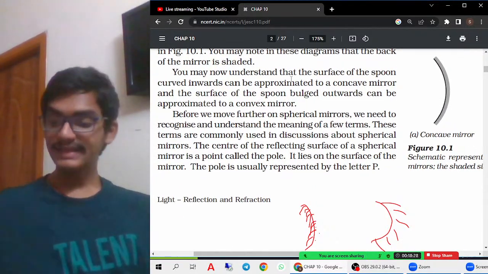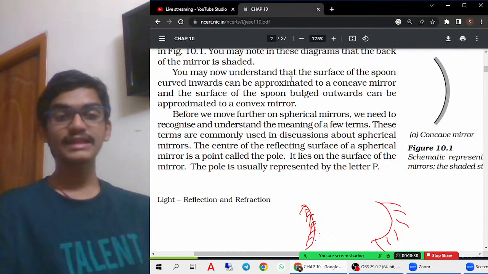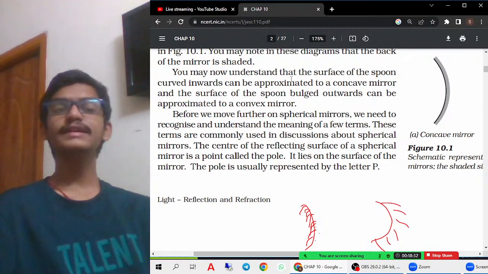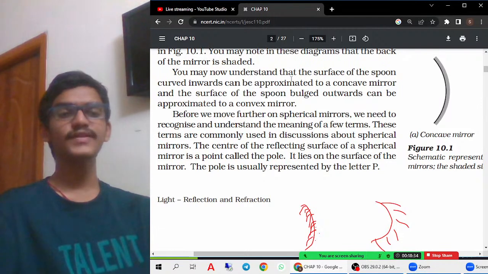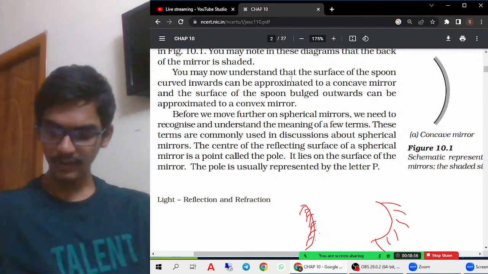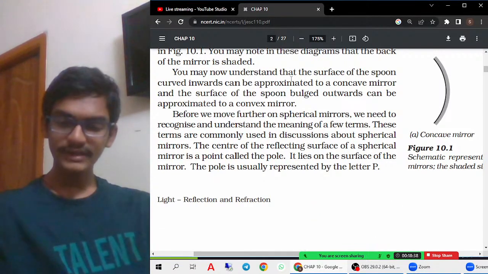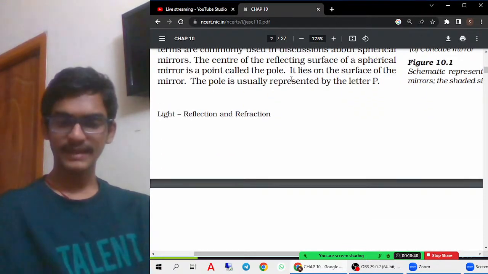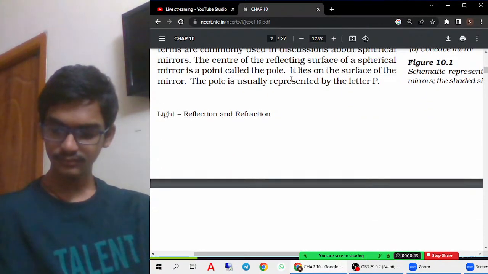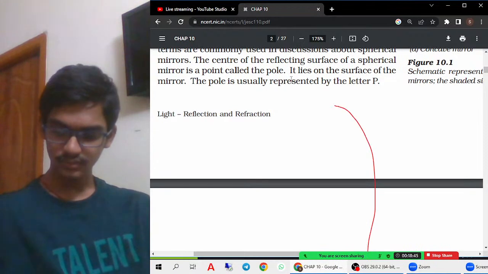Now let us try to understand what the pole is. Pole is nothing but the geometric center, or the center of the reflecting surface of the spherical mirror. For example, you are taking this much.